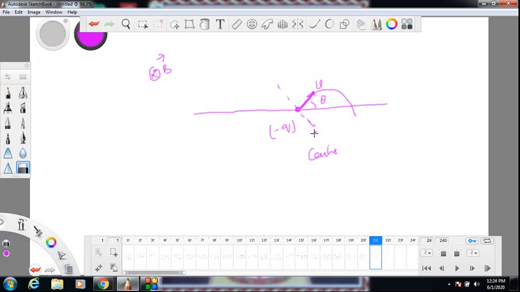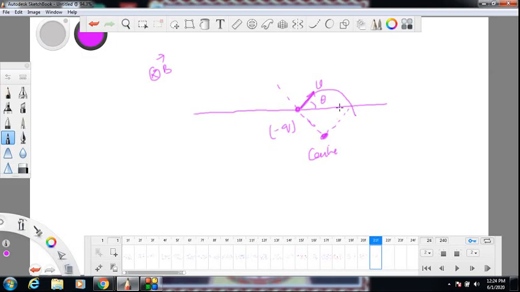I will take the center to be somewhere here. It's better so that the diagram looks good. Okay, so this is the center.